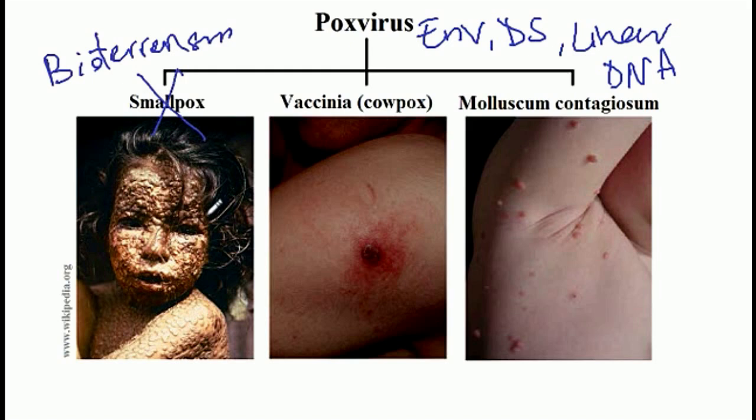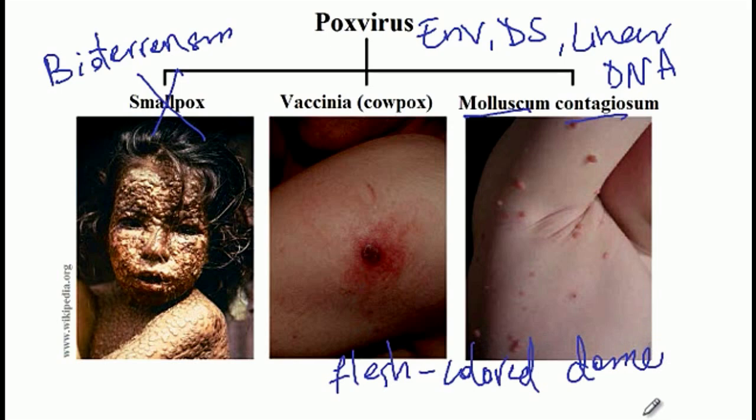In smallpox, the vesicular lesions that present in these patients are all of the same age, versus chickenpox, where the lesions are at different stages of healing. The next virus is vaccinia, which causes cowpox, also known as milkmaid blisters, and finally molluscum contagiosum, which causes flesh-colored dome lesions with a central dimple.